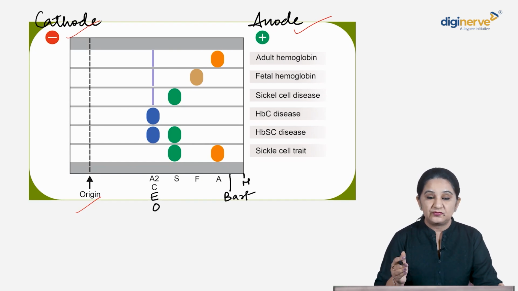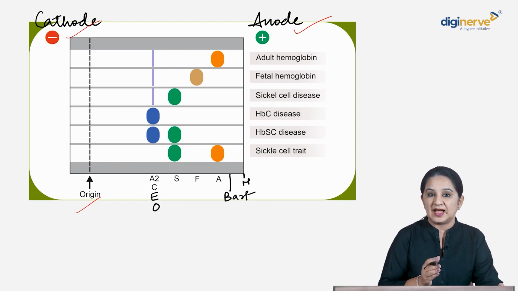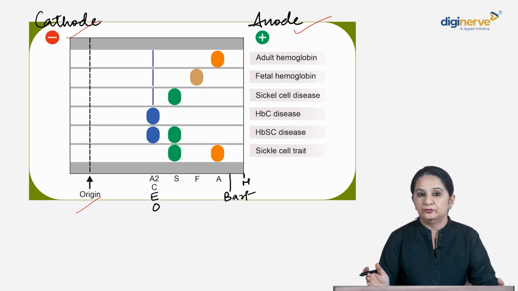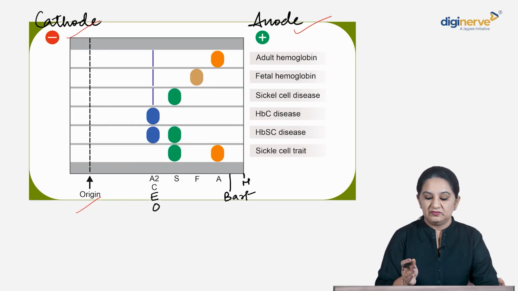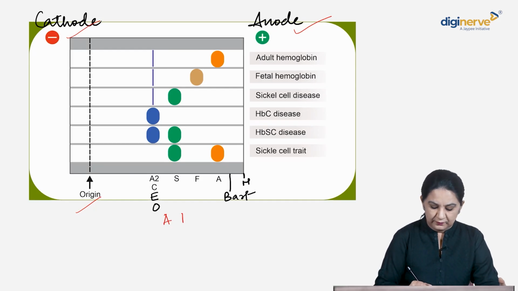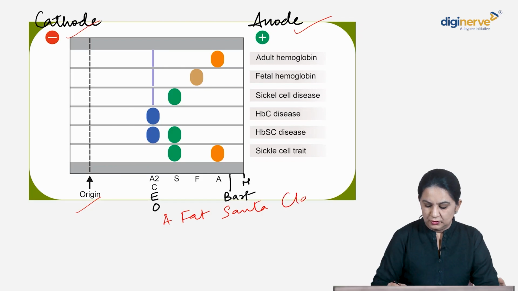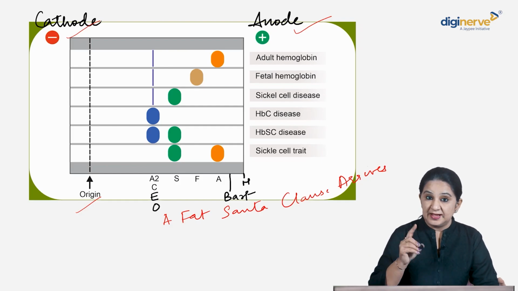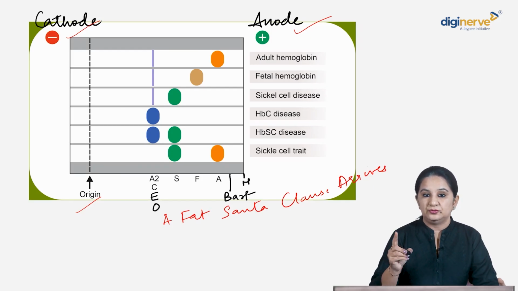Please remember, from anode to cathode: a fat Santa Claus arrives.